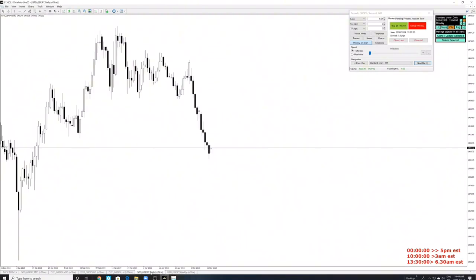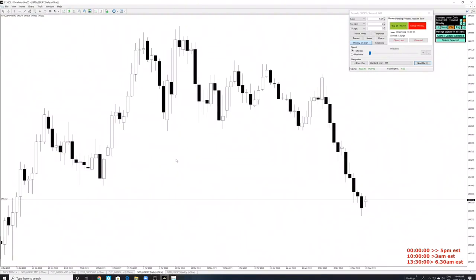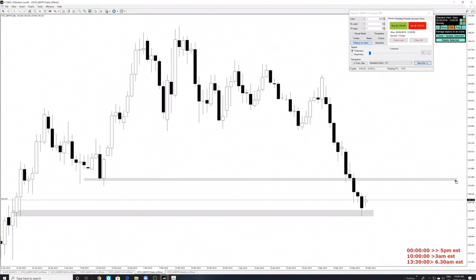So let's take a look on the daily here. Looking at the daily, it seems like price is maybe creating some sort of support down here. If you look to the left-hand side, it's creating some sort of support. And at the same time, a support formed here. And now daily is maybe trying to bounce. So we're going to go over to the 4-hour time frame and see what more information we can find. On the daily so far, we don't see anything of importance.